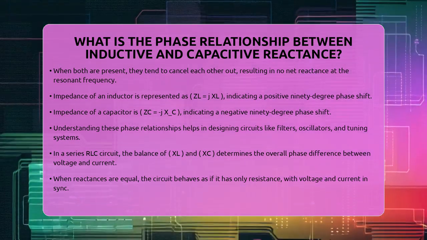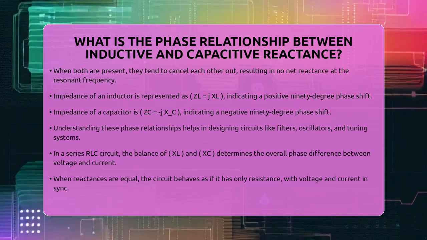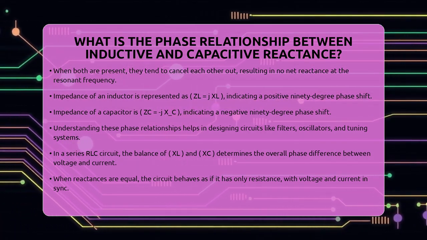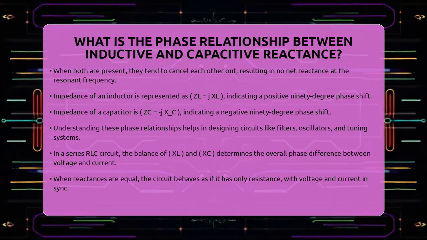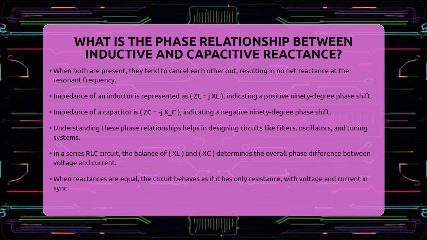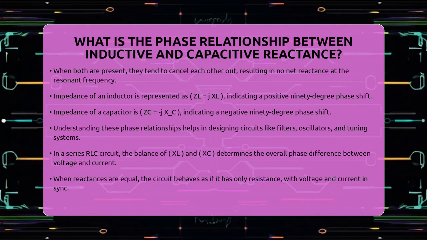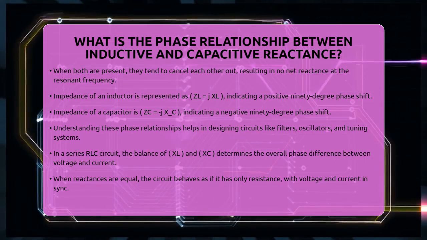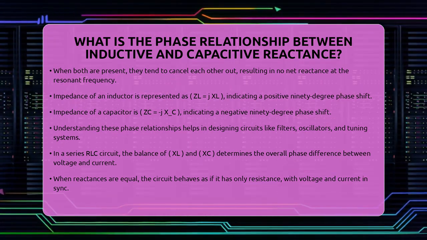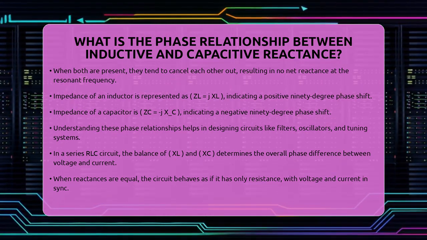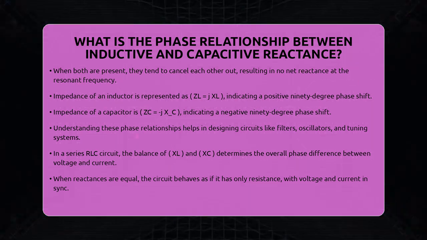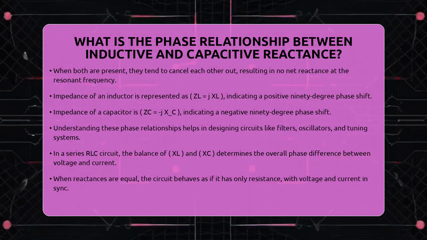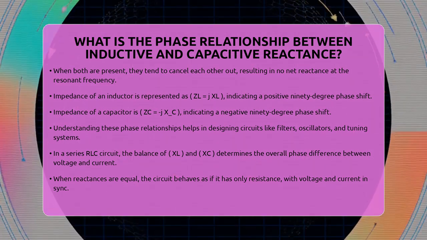Understanding these phase relationships is key in designing AC circuits like filters, oscillators, and tuning systems. For example, in a series RLC circuit, the total phase difference between voltage and current depends on the balance of XL and XC. When they are equal, the circuit behaves as if it has only resistance, with voltage and current perfectly aligned.